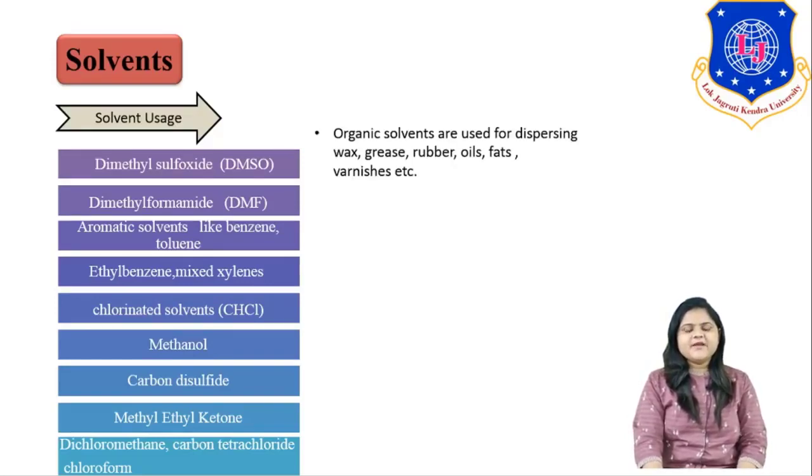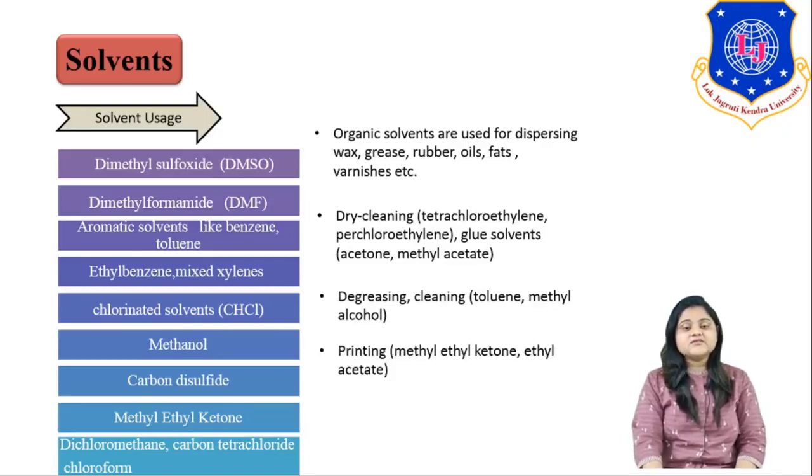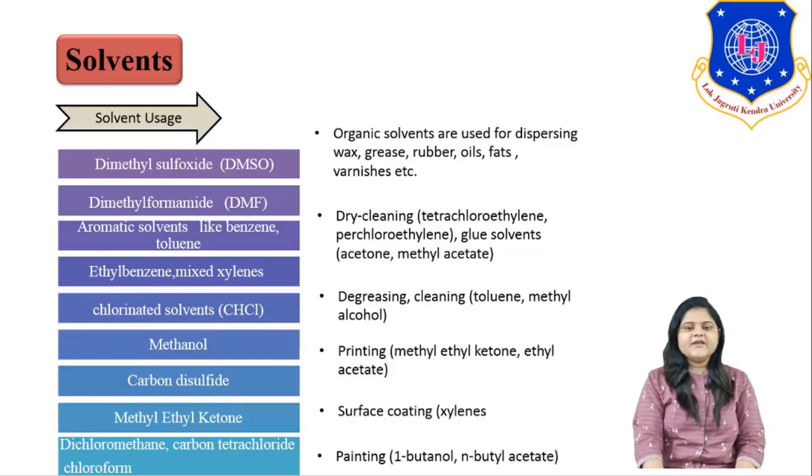Organic solvents are mainly used for the dispersing of wax, grease, rubber, fats, oils, varnish, etc. For dry cleaning purposes also solvents are used. For degreasing and cleaning we are using toluene or methyl alcohol as a solvent. In the printing industry, the surface coating industry and the painting industry. So these are just a chemical industry where we are using a huge amount of solvent.